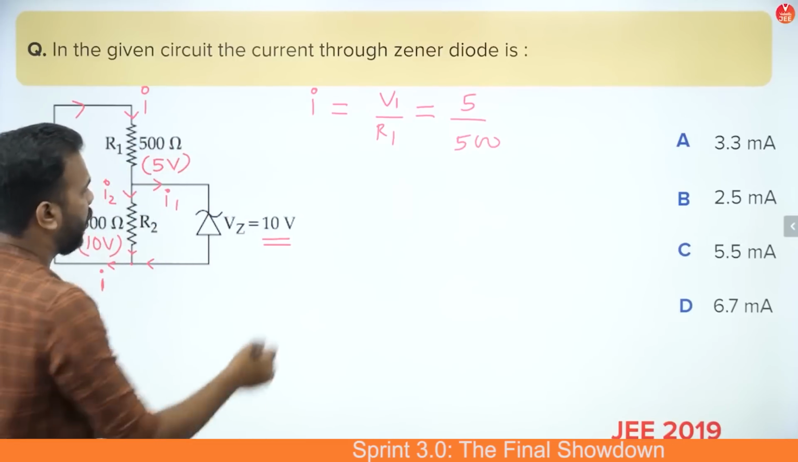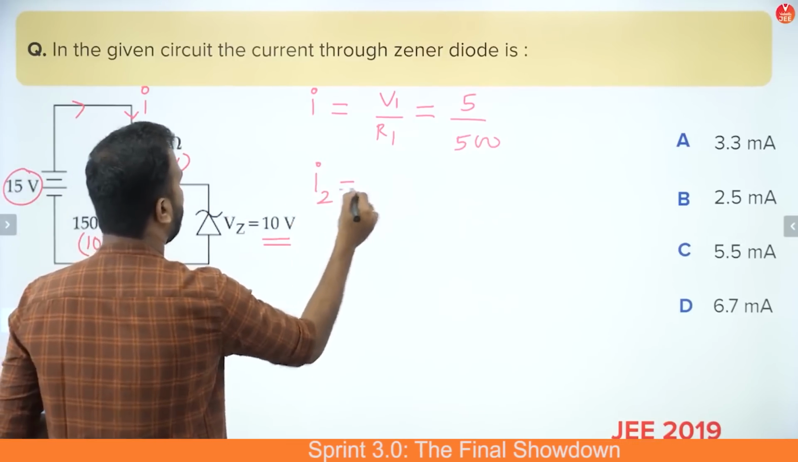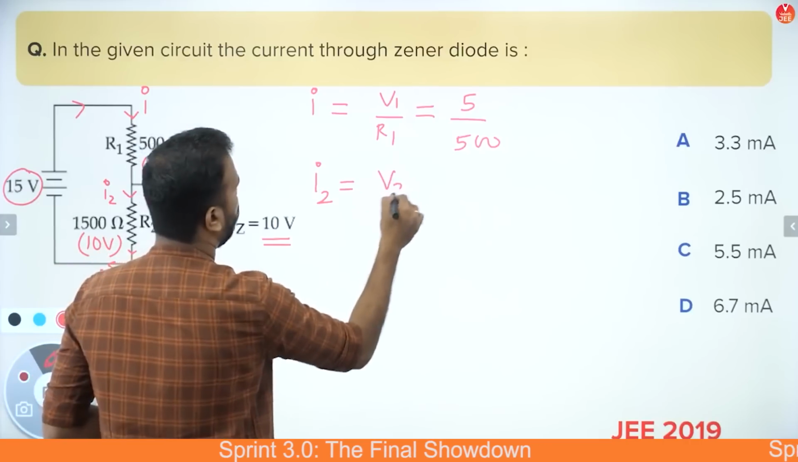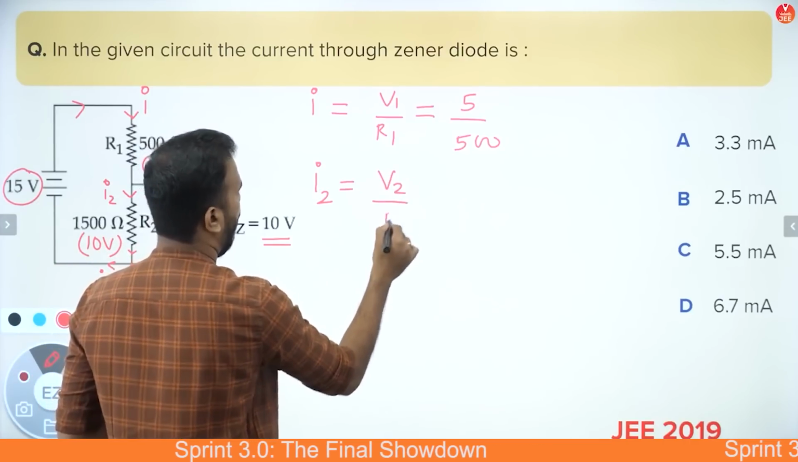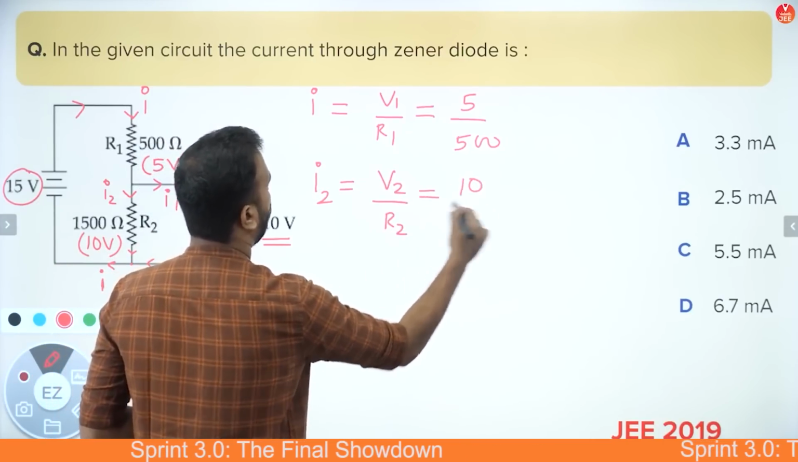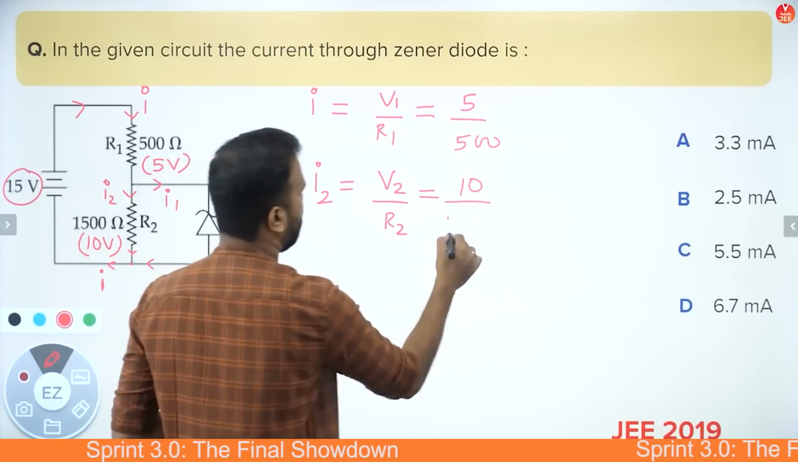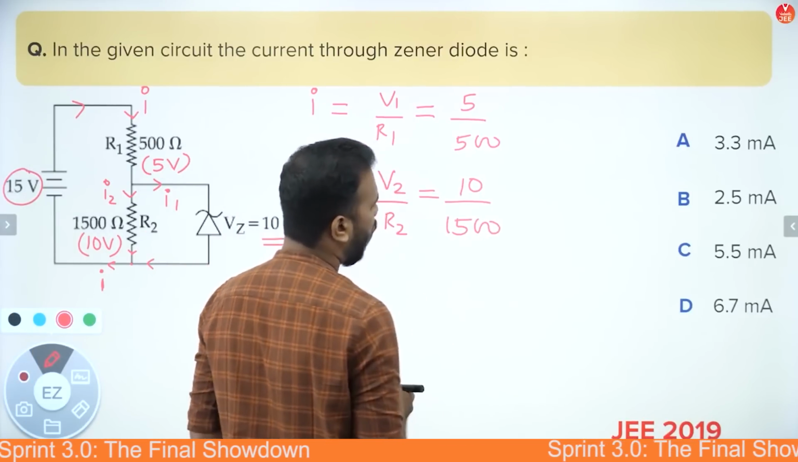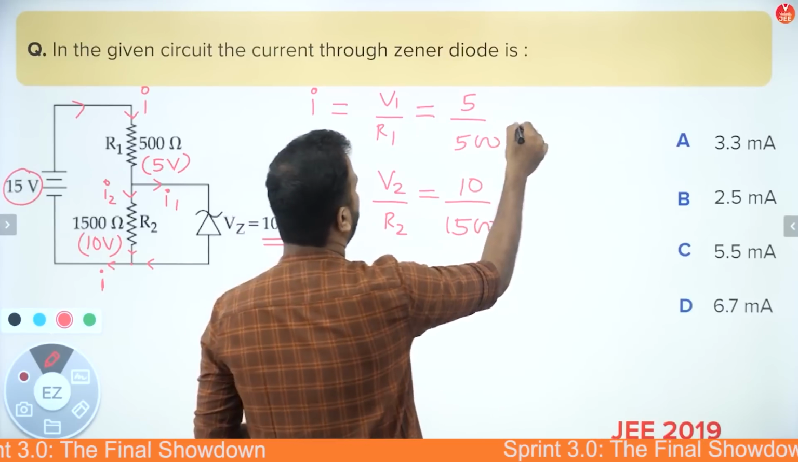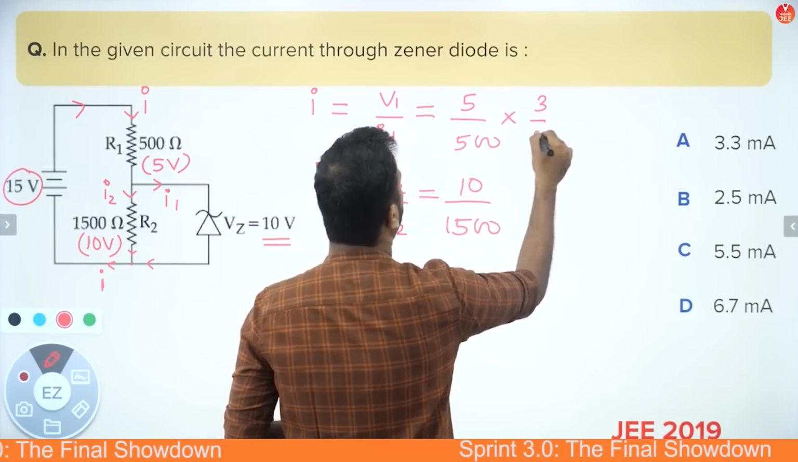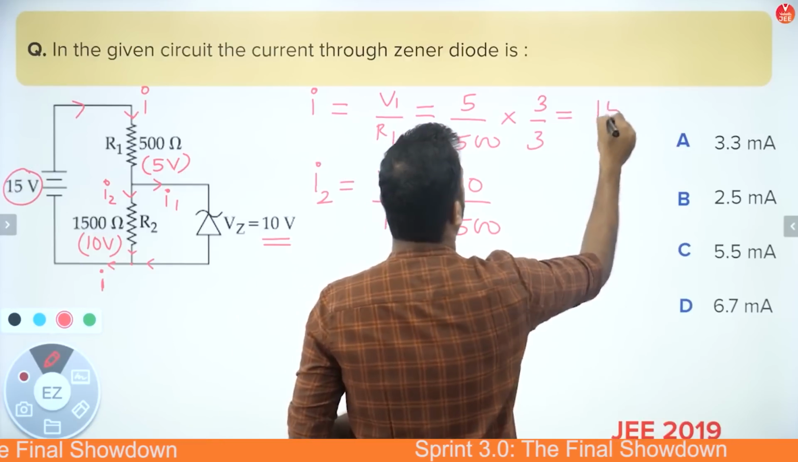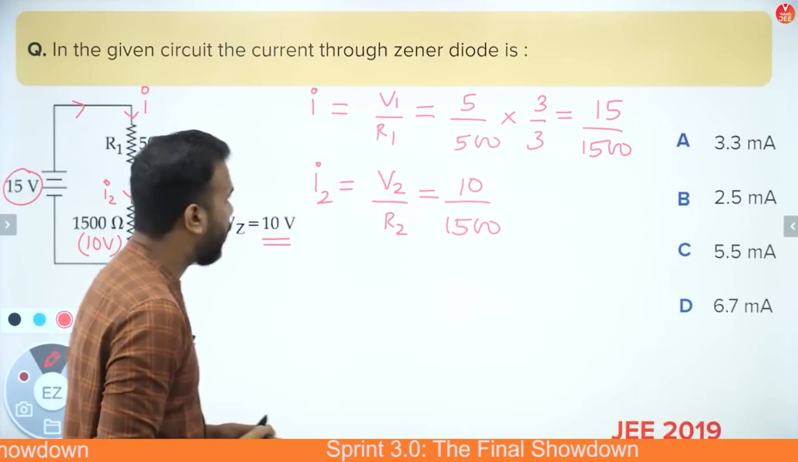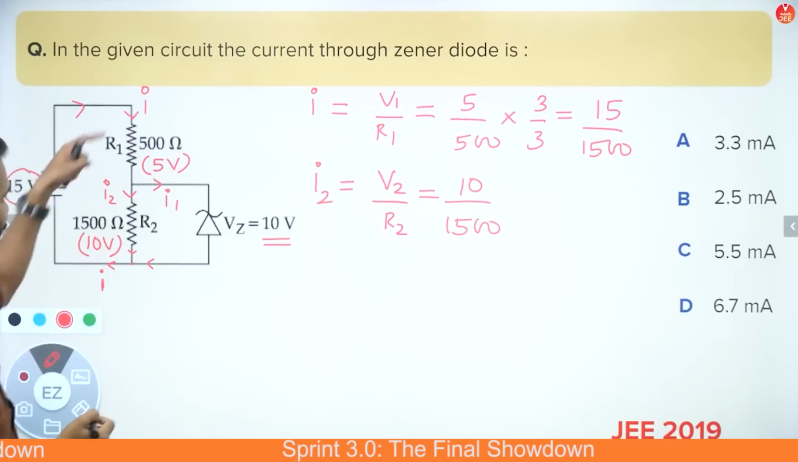Not simplifying it, I want to write the value of I2 as well. Now I2 is basically flowing through R2. So V2 by R2. This is 10 volts and the value of resistance is 1500, which means what? Now I can convert this into 1500. I'm basically multiplying this by 3 and dividing it by 3. So I have 15 by 1500 ampere, and this is 10 by 1500 ampere. So I have both the values, I and I2.